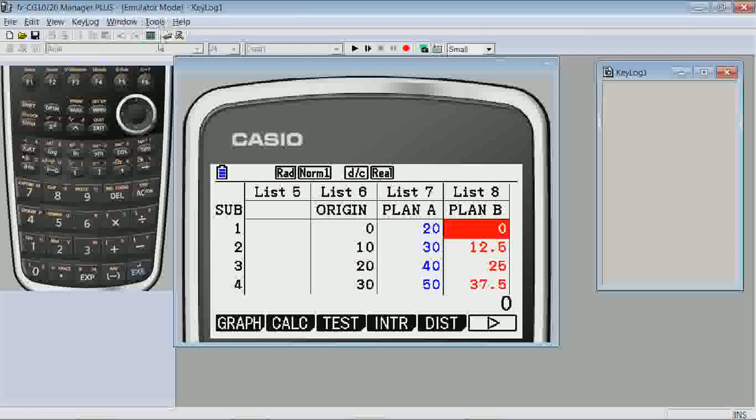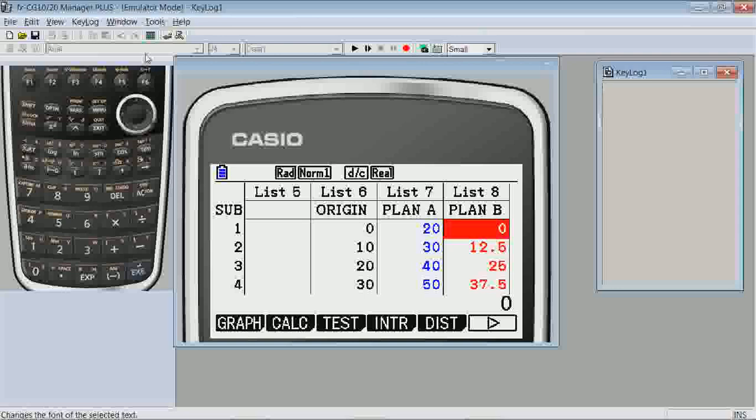As before, XY line plots are appropriate. What do we expect to see? For many, they will think that Plan A is linear because of the constant change in the dependent variable. For every increase in 10 points in the original score, there's a corresponding increase of 10 points in the modified score. However, many people, especially before they've studied the data and the graph, often don't know what to expect for Plan B, as they're not sure what effect the multiplication will have on the graph. So let's take a look.